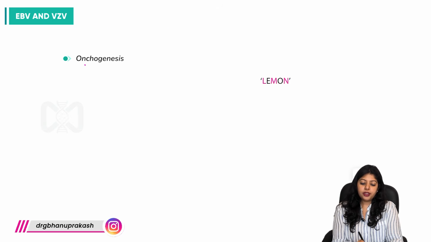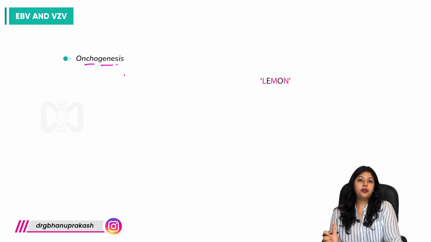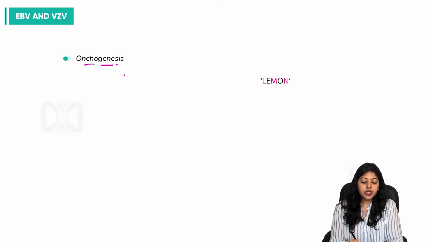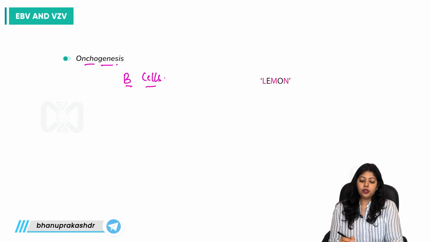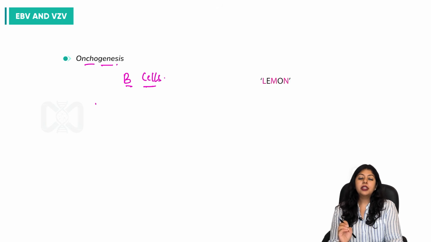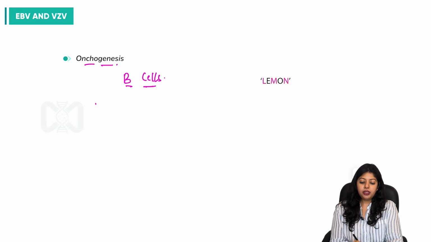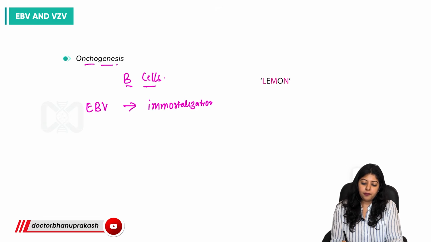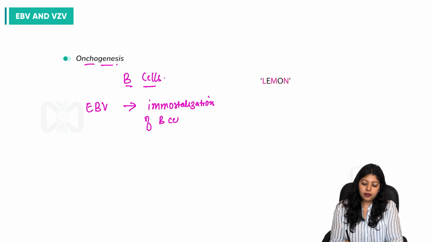Now for oncogenesis, the first thing we must know is the latency site for Epstein-Barr virus. We have already discussed it is the B cells where EBV becomes latent, right? It is not inside the B cells that replication is occurring, but this virus causes the immortalization of B cells.